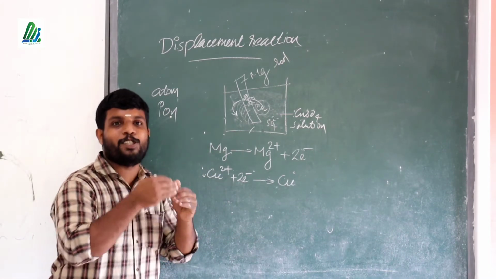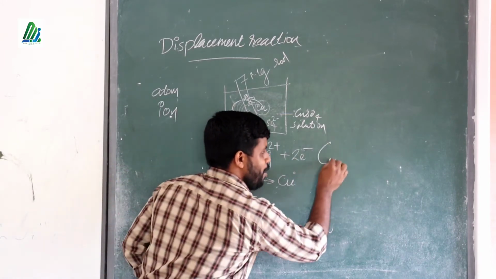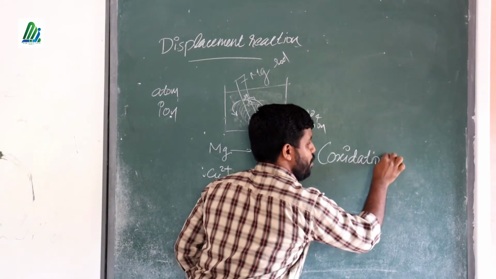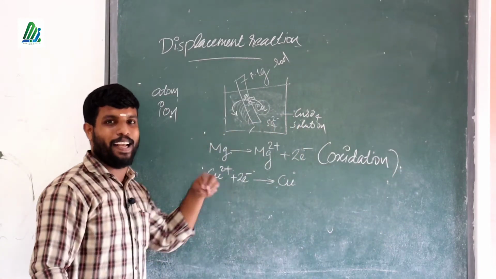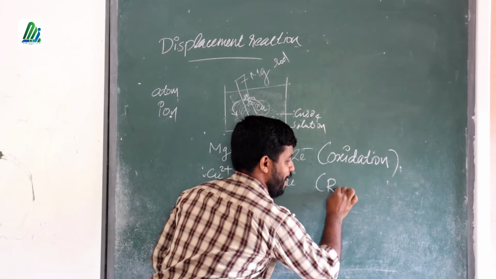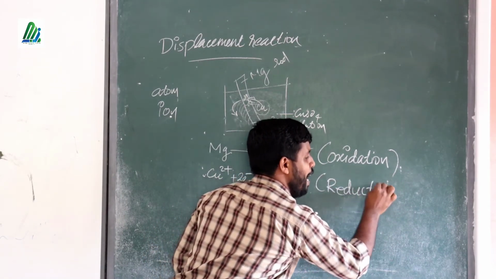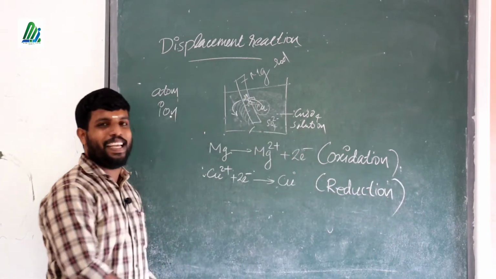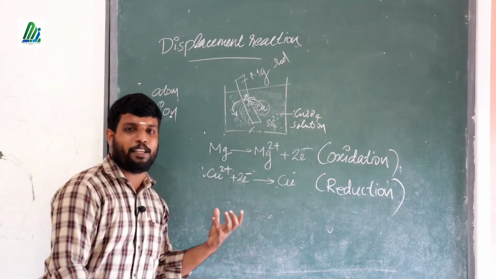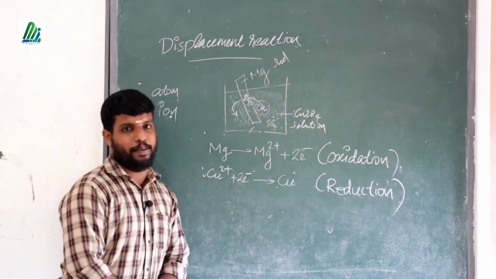The metal that is donating electron, that process is known as oxidation. And accepting electron, that is known as reduction. The process of donating electron is known as oxidation, and the process of accepting electron is known as reduction.